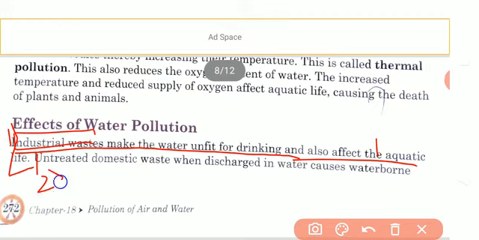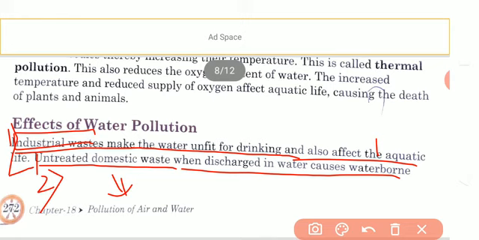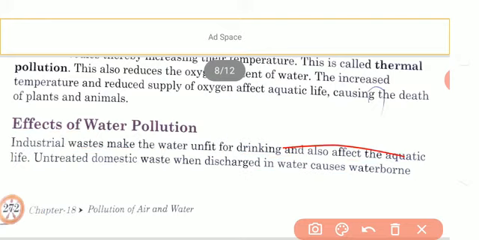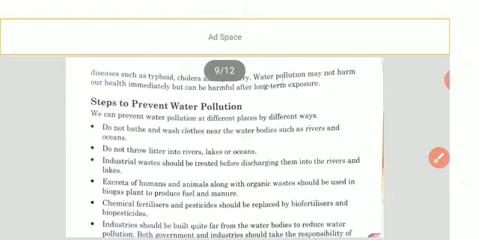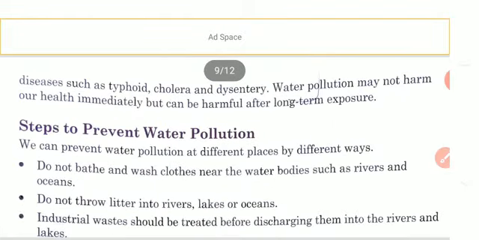Next, the second topic, untreated domestic waste, meaning domestic waste that comes directly from the houses and is directly let off, thrown, or released into the water bodies, causes a lot of waterborne diseases. Understood? So waste coming from the house should be treated well. If it is untreated and discharged directly into the water bodies, it causes waterborne diseases like dysentery, diarrhea, typhoid, cholera, and such kinds of diseases.